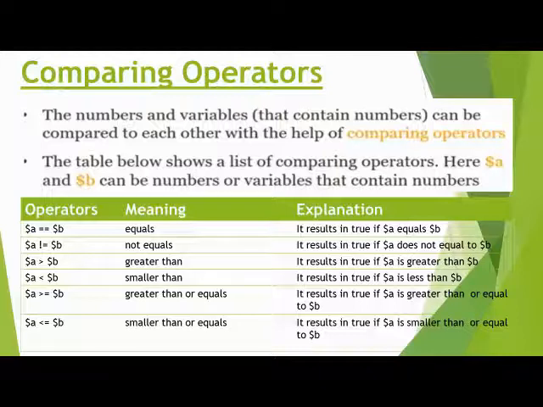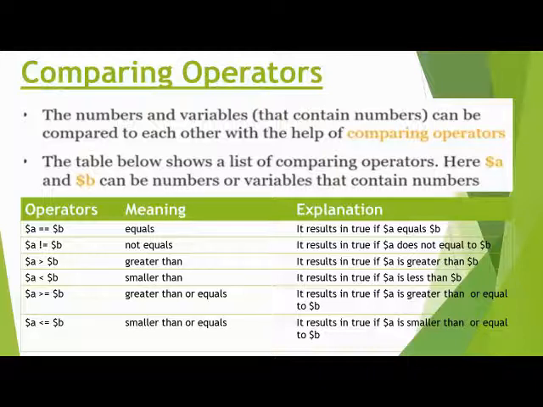So in that condition, the result is true. But if variable $a value is 4 and variable $b value is 3, then 4 is not less than 3, it is greater than 3. So in that condition, the result is false.